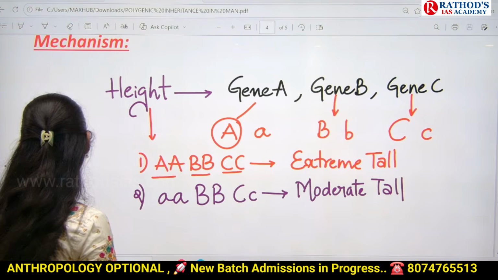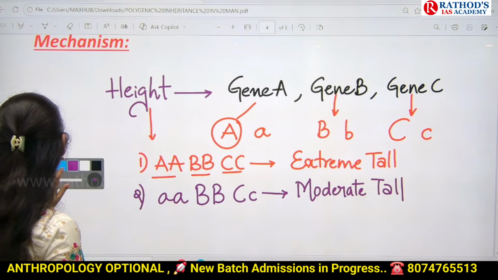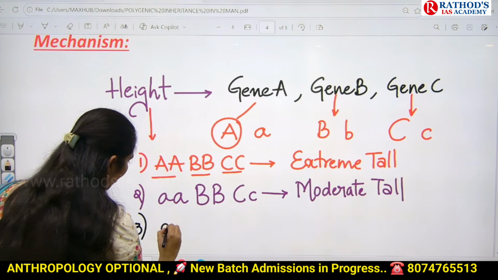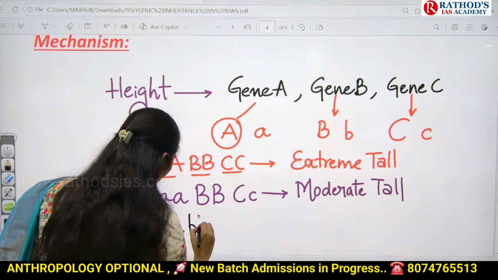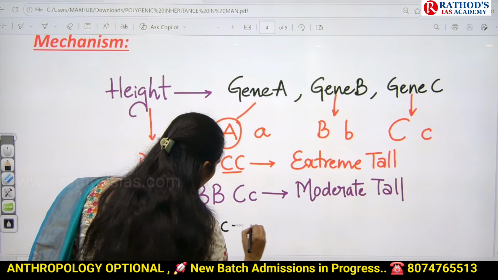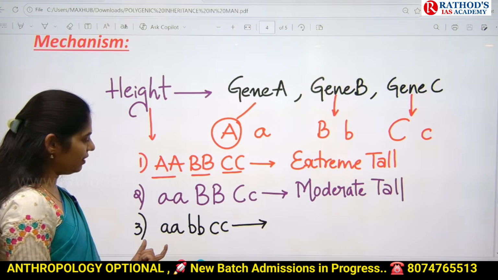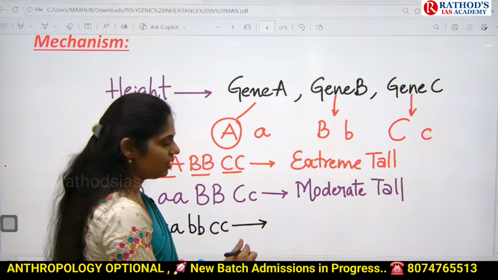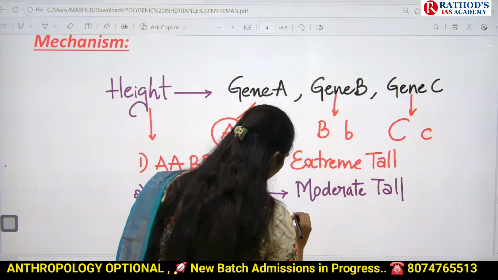And I'll take one more example here. Third case, small a, small b, small c. Then here we have all recessive alleles. So what will be the height? Short.